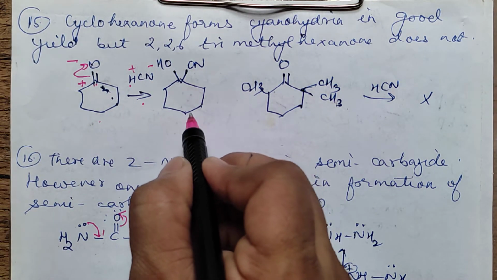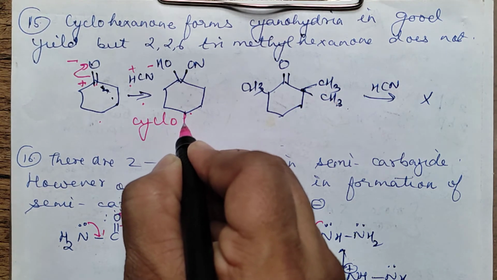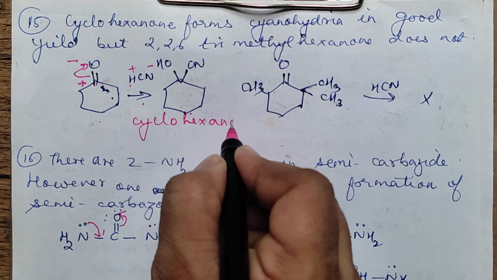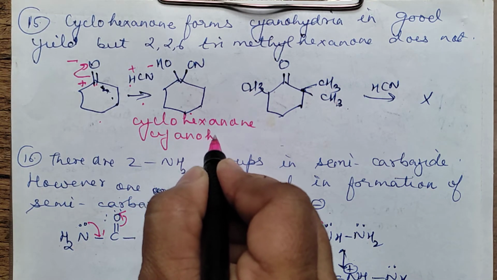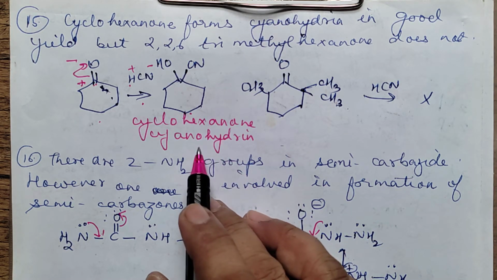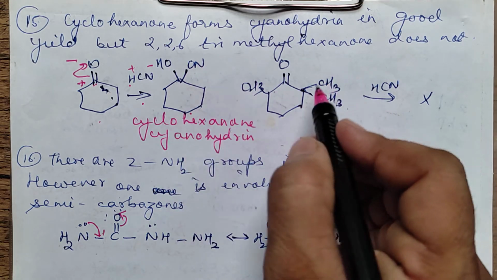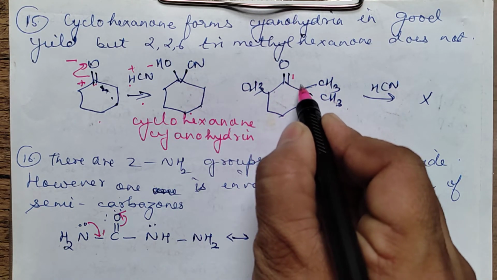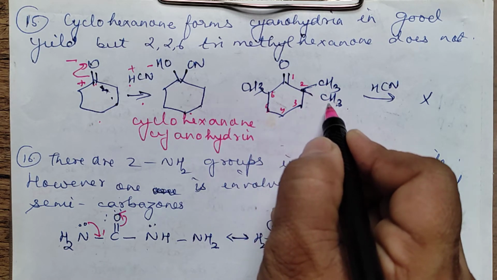So you'll get cyanohydrin. What will be the name of the product? It will be named cyclohexanone cyanohydrin. This is the product. It can add on. Whereas 2,2,6, if you number from this main carbon atom as 1, then 2, 3, 4, 5, 6, there are groups at position 2 and position 6.